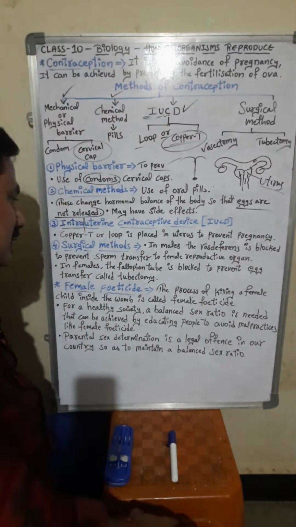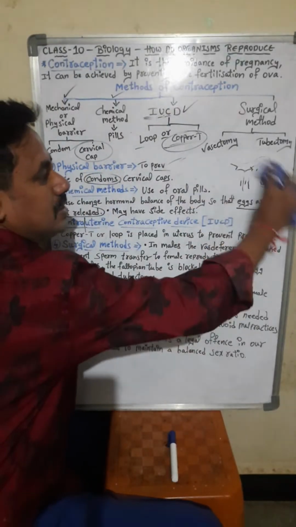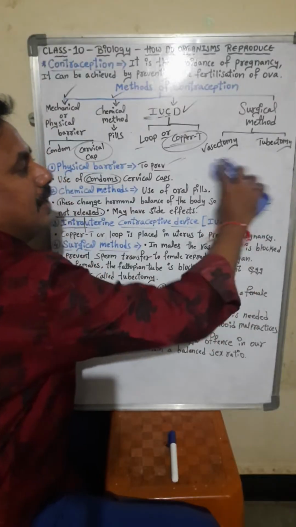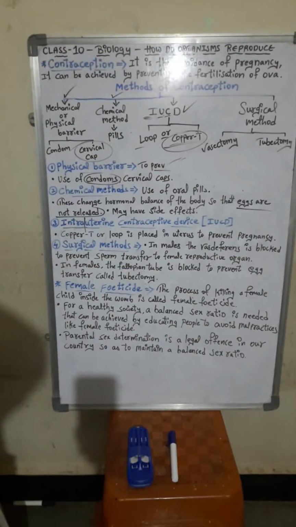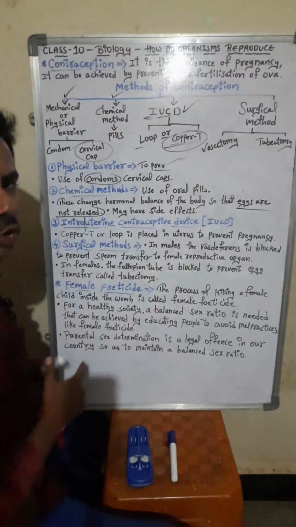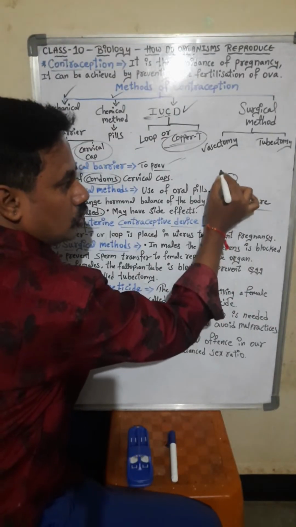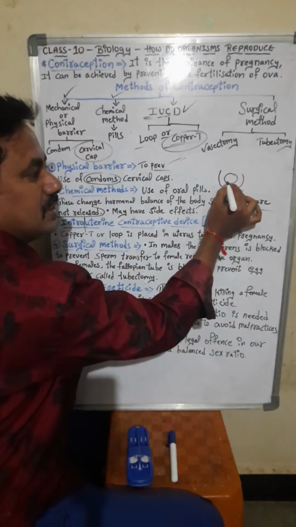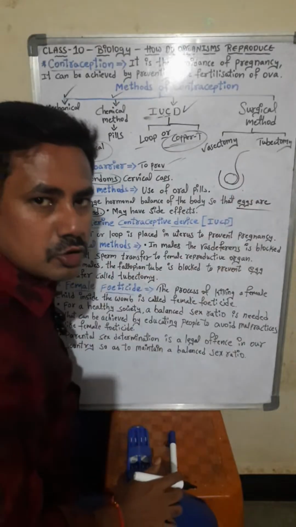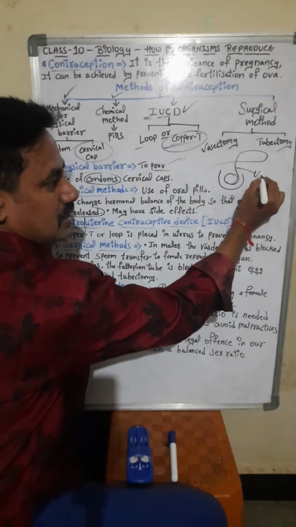Okay. So the next one is surgical methods. In surgical method, there are two types, students. One is vasectomy and the other one is tubectomy. Okay. Fine. No issues. So what is this vasectomy and tubectomy? See, I have told you, inside the scrotum testes are there in the male reproductive part. From the testis there is a vas deferens going out, a pipe-like structure. So this is vas deferens.